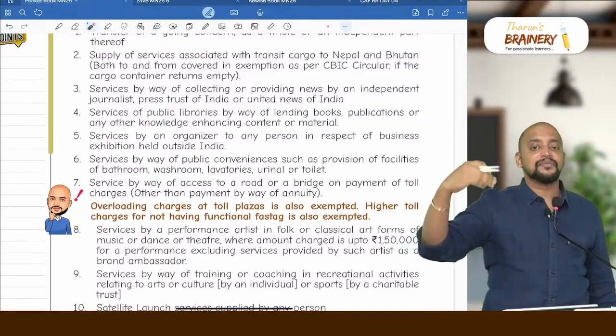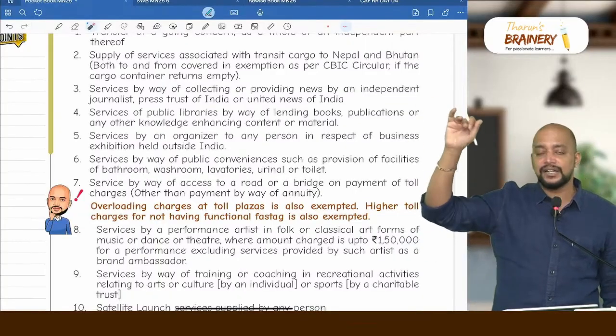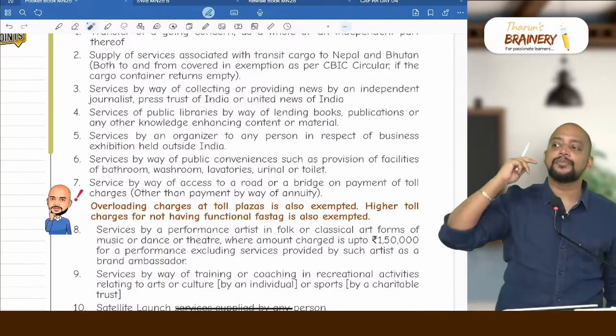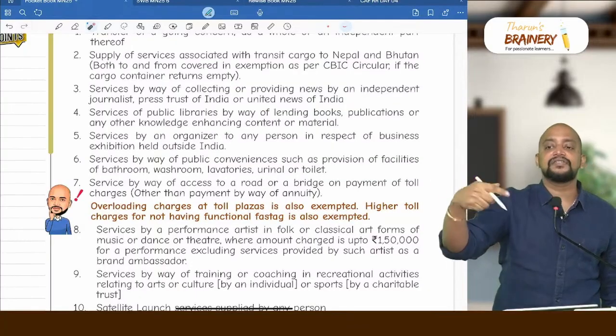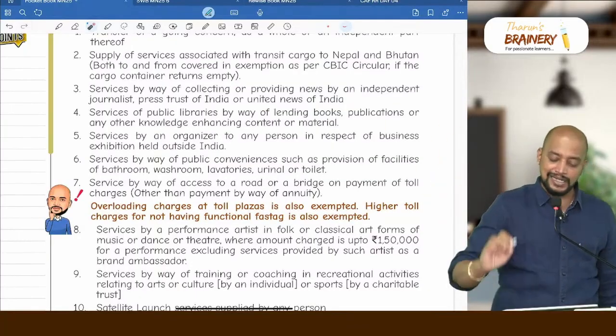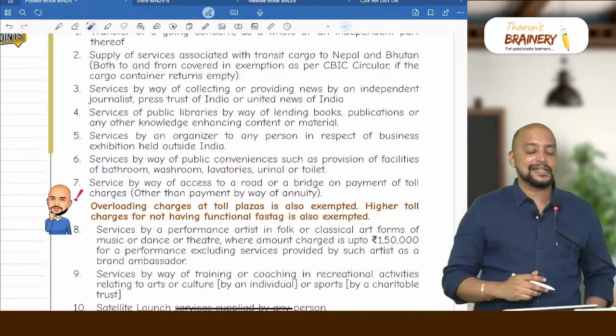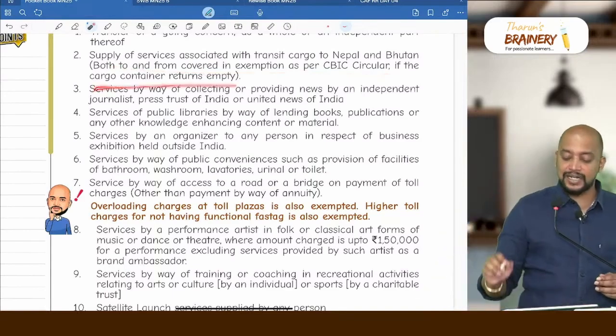What if it is returning by carrying some goods? For that, freight collected will be taxable. If the return journey is empty, then on the onward journey itself we will collect the money for the return journey also, that is exempted. Both to and from are covered in the exemption as per the CBIC circular if the cargo container returns empty.